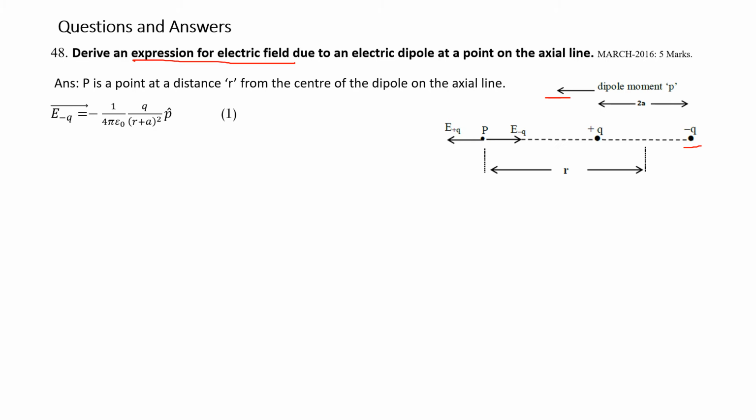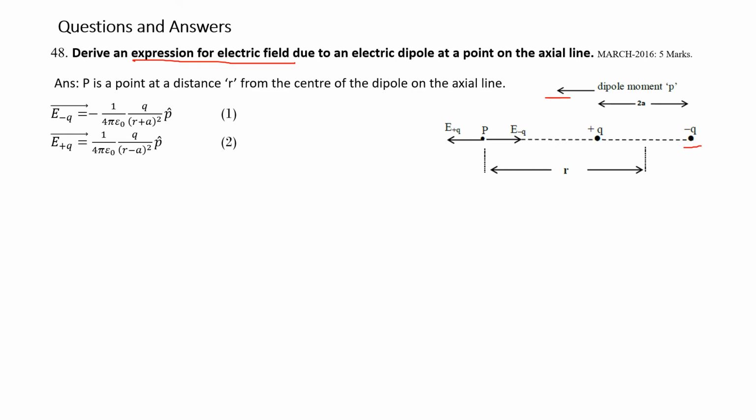See, r is the distance, and minus q is located another a away. The distance between plus q and minus q is 2a, half of it is a. Therefore, the distance between minus q and P is r plus a, in the direction p hat, which is the direction of the electric field.